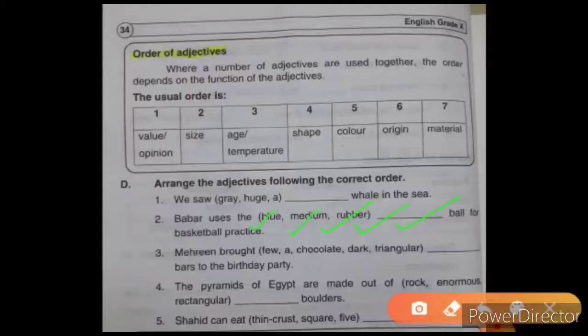Then we have: The pyramids of Egypt were made out of dash boulders. So what is the right answer? Enormous rectangular rock. What are you going to say? Enormous rectangular rock. And the last one is: Shahid can eat dash pizza slices.